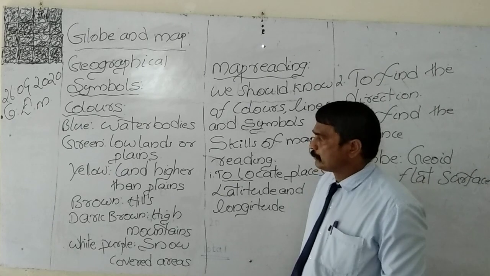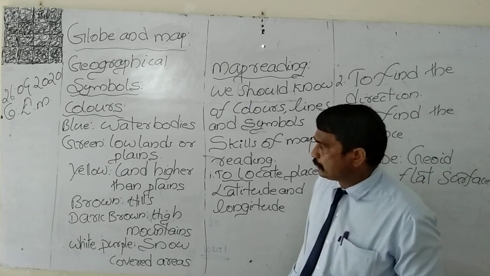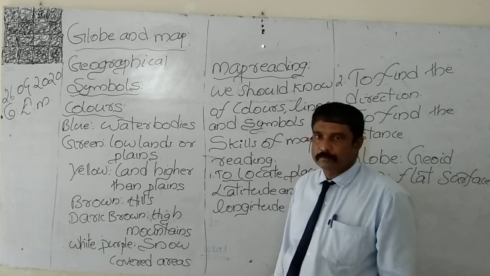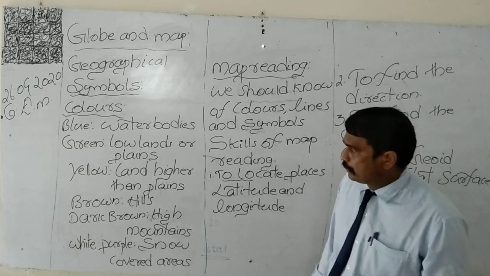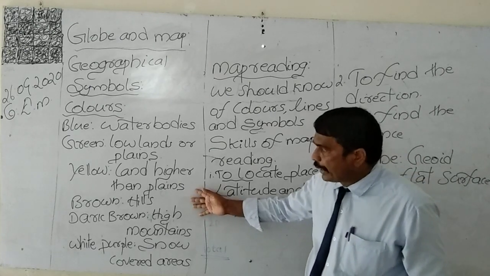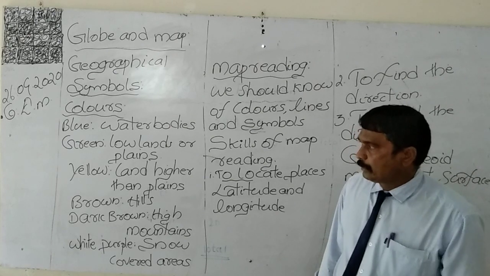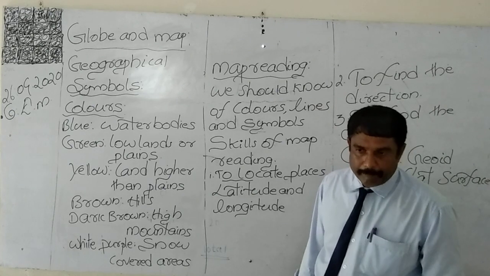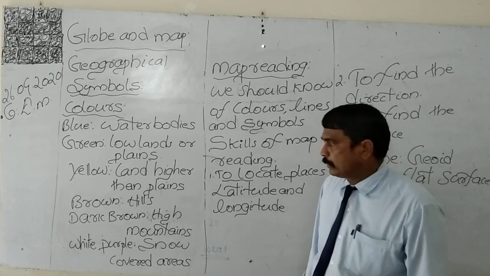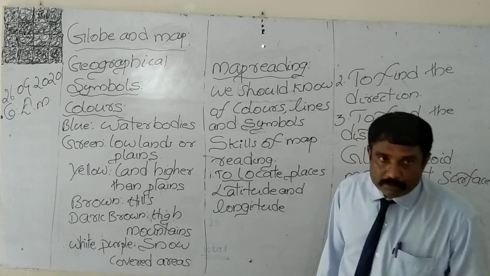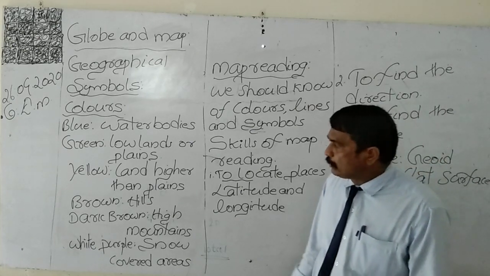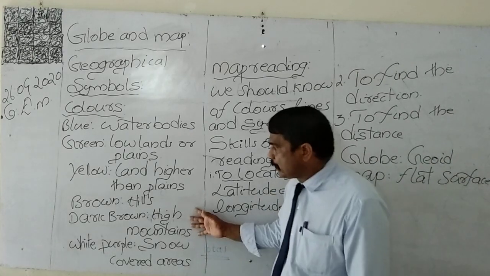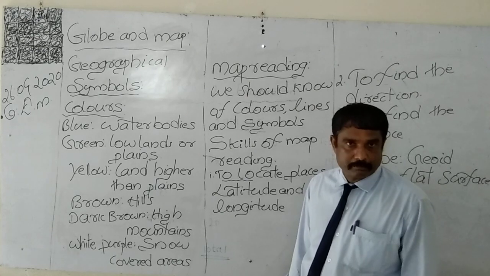Yellow color shows land which is higher than plain land. That is a speciality of yellow color. Brown color on the surface of the map shows hills.